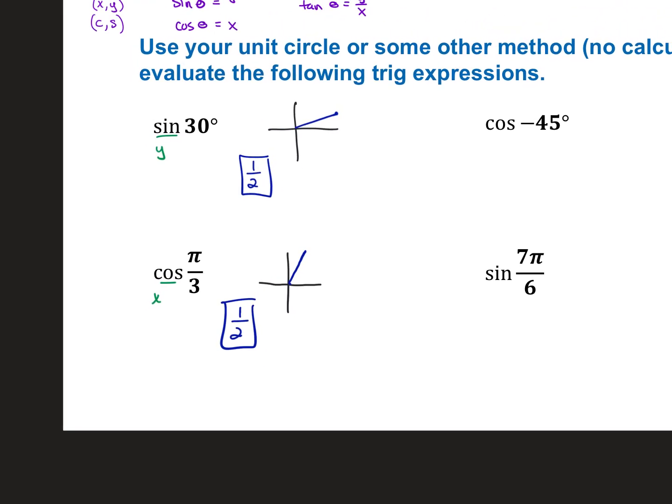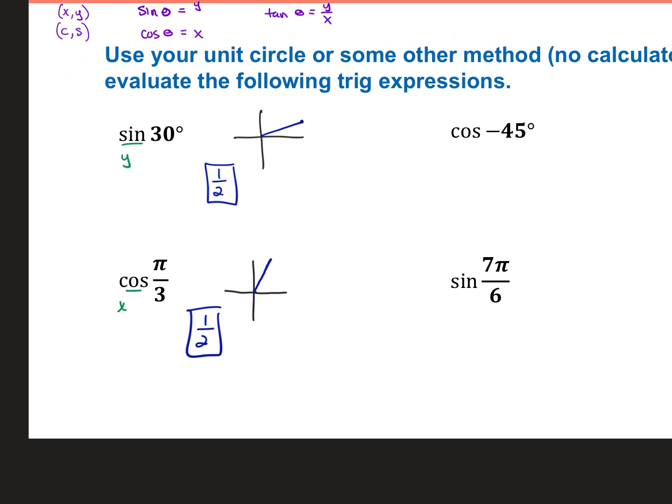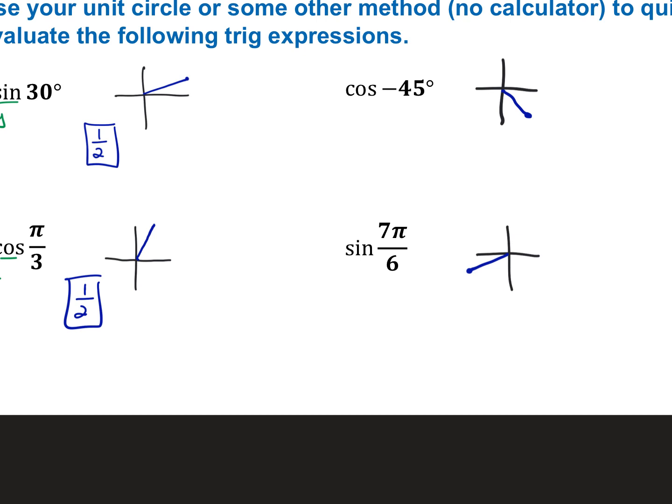And that's all you have to do. So why don't you try the other two on this page, see if you can get those on your own. All right, so there are some hints there for you. Those are the two places on the unit circle that I want you to be looking at. For negative 45 degrees, notice you rotate in the negative direction. Is that spot called negative 45 degrees on your unit circle?